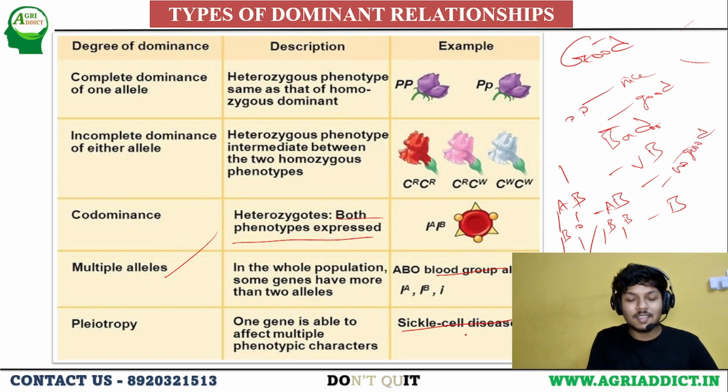Like that, in sickle cell disease also, if sickle cell disease is present in the person, he will be facing many symptoms, which means a single character is affecting multiple phenotypic characters, because this character is produced by a single gene. The single gene is affecting multiple phenotypic characters. This we call pleiotropy.